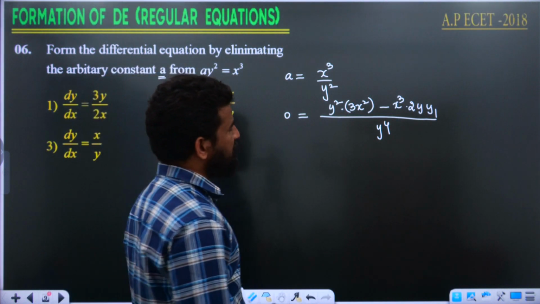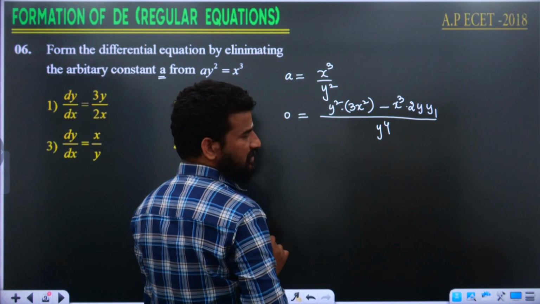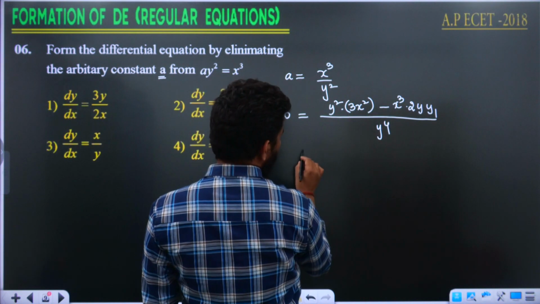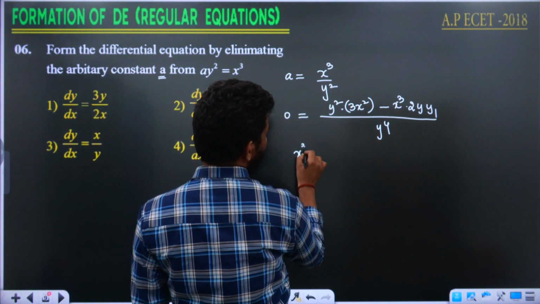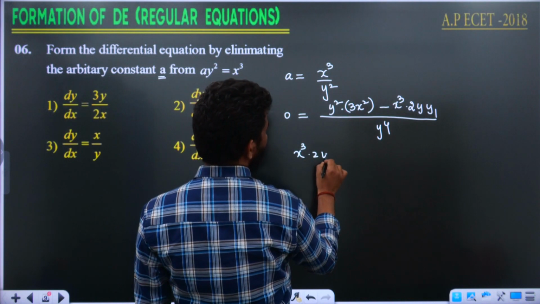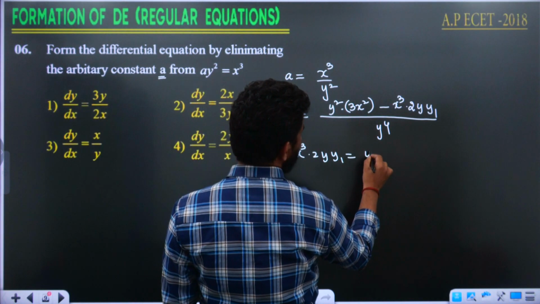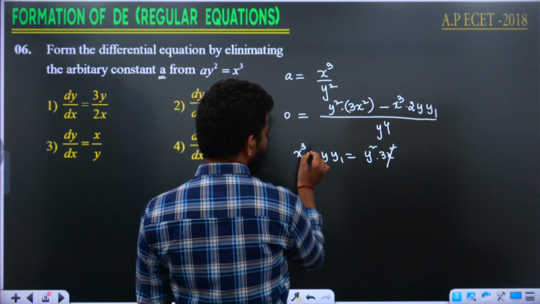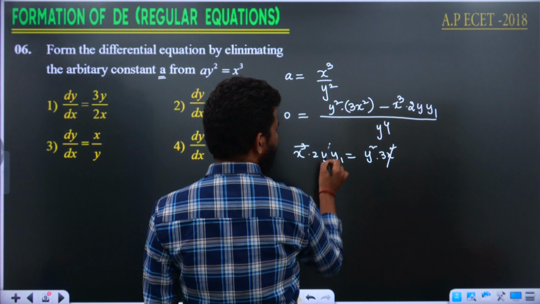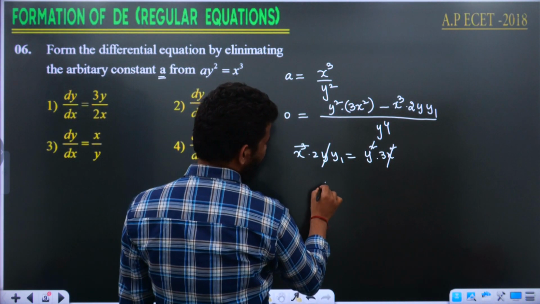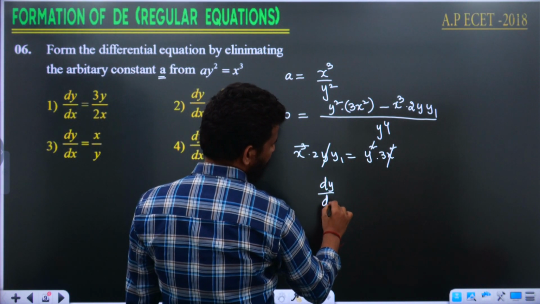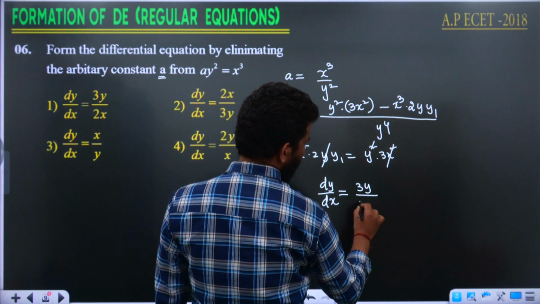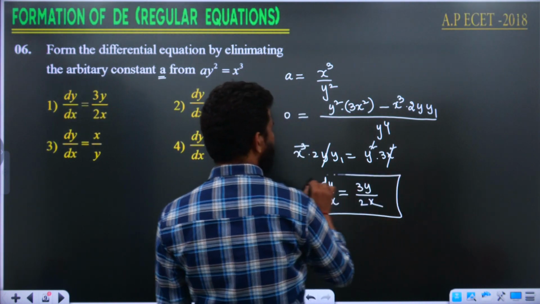If you transpose, we are going to get x cube into 2y y1 is equal to y square into 3x square. Getting the cancellations, x square 2 times gets cancelled, y 1 time gets cancelled. Therefore, dy by dx is equal to 3y by 2x. This is going to be the answer.